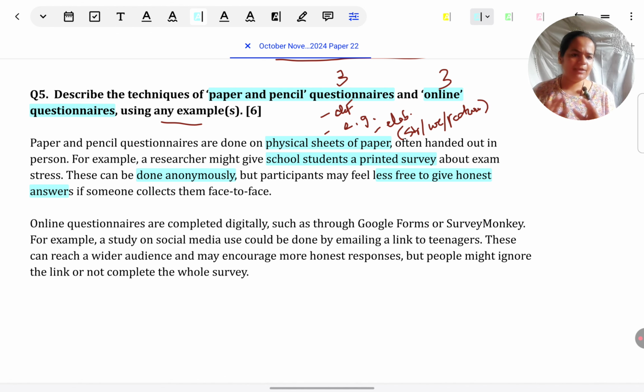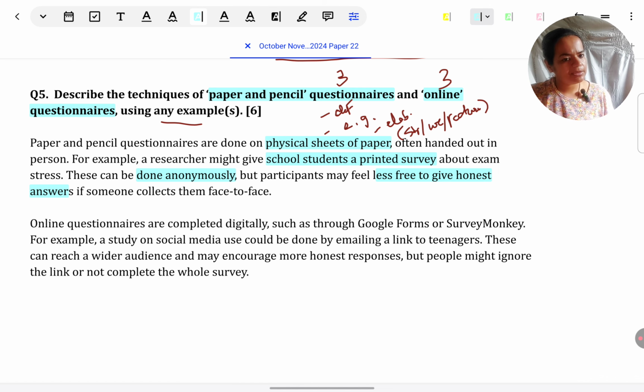As such, it's not an evaluation or analysis questionnaire, but I felt that this is an important feature of paper and pencil and online questionnaires, so I've included it. So this is one thing, when people have to answer face to face, they become hesitant to give honest answers because someone is there, the researcher is there, even if he's not interacting directly, but his presence can discourage them from being very honest, just makes them conscious. That is what I'm bringing about here. Alternatively, you can also give things like, it's very helpful for, say, elderly people who don't know how to use computers to answer paper pencil questionnaires. So any such strength or weakness you can give.